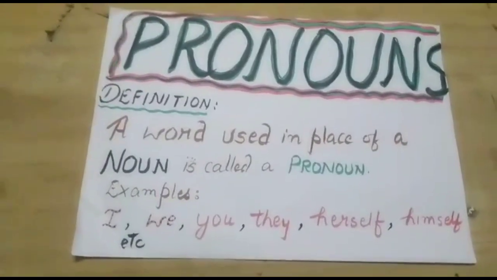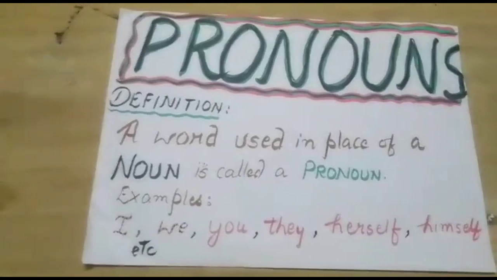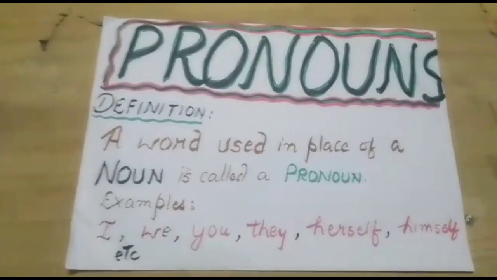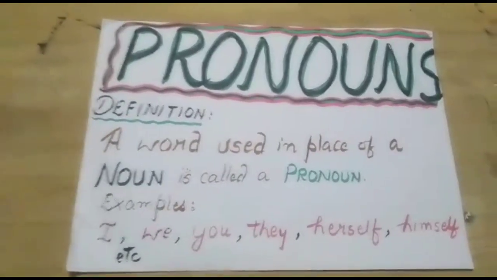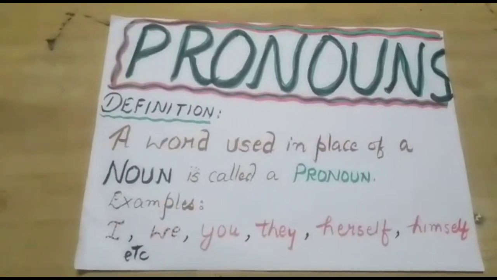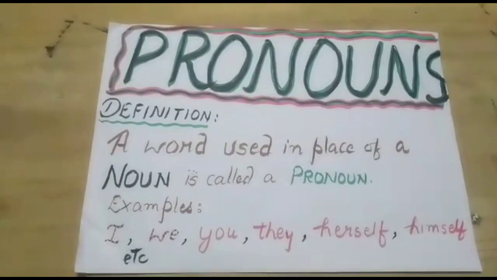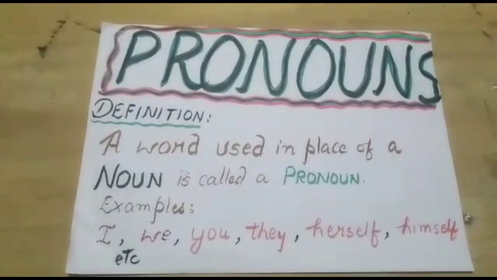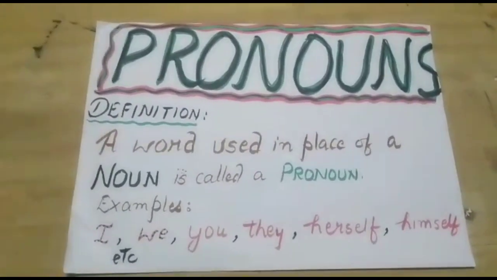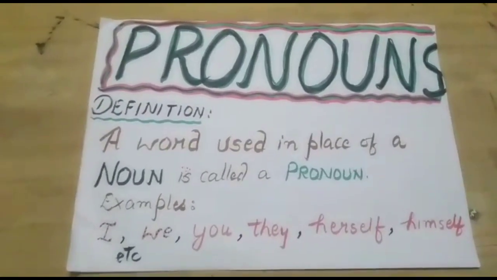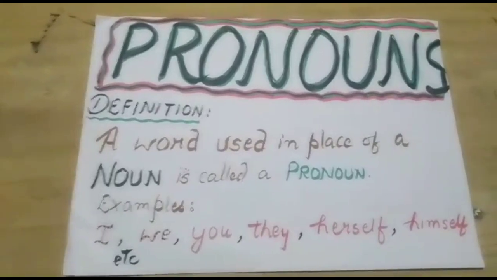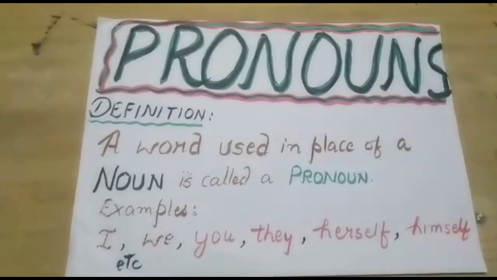For example, let's discuss a story. I'm discussing a boy, say I'm taking the example of Ram. I say that Ram is a boy. Ram is very intelligent. Ram studies in 8th class. Ram is very punctual.